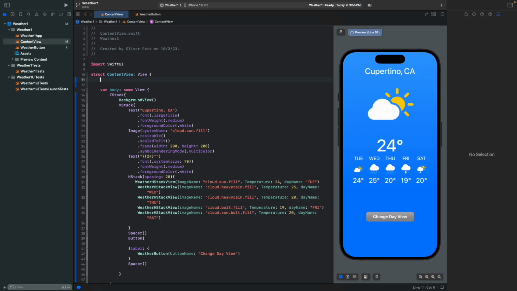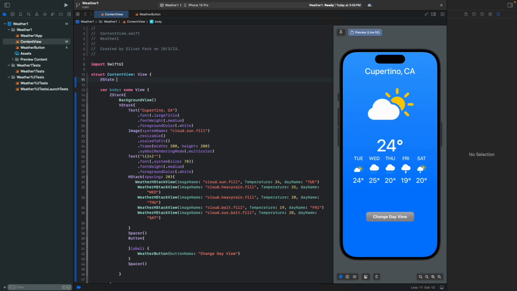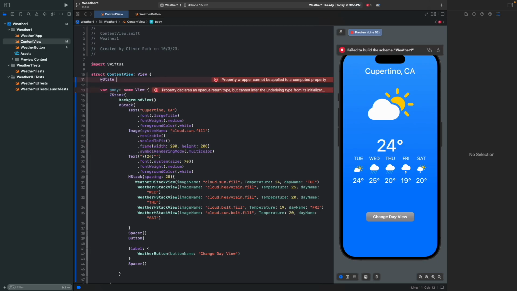Now let's make a Boolean for our weather view. So we're gonna use State. Basically, State is like you state this variable first, and then using a binding method, it's gonna bring that variable inside to different structures. So basically it's like a database in SwiftUI.